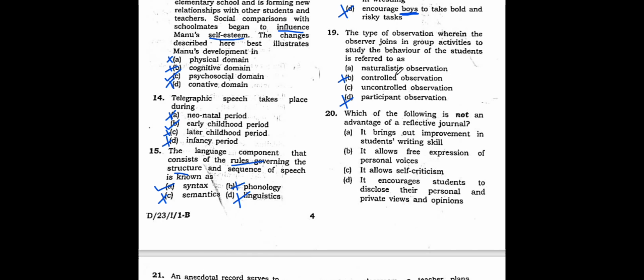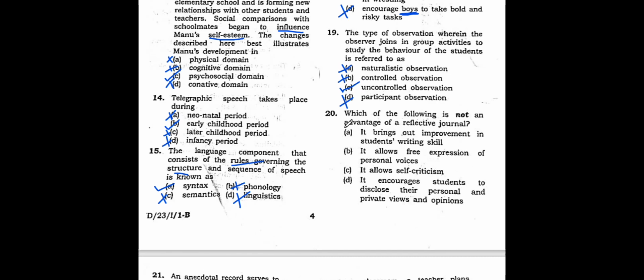So here naturalistic observation is also a correct option according to me. This is also a correct option, but the more correct one will be uncontrolled observation, where the observer is not controlling at all. Of course this is also correct. So I think the MTET will give two options here, option A also correct, option C also correct, right? Let us see what they give, but according to me both are correct, but the more precise one will be option number C, right?